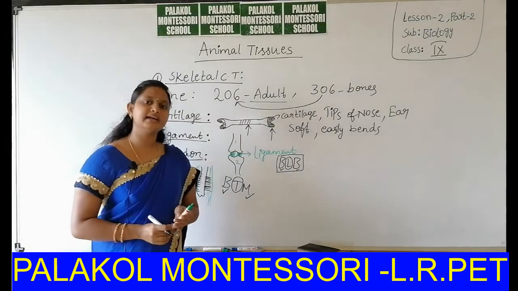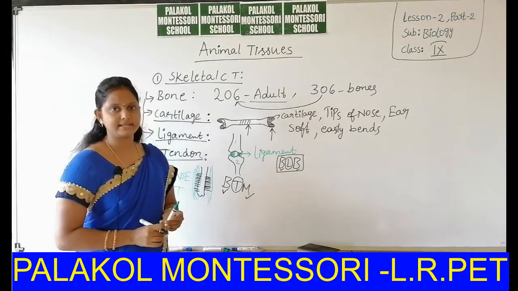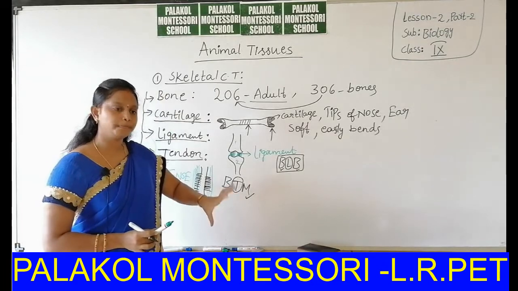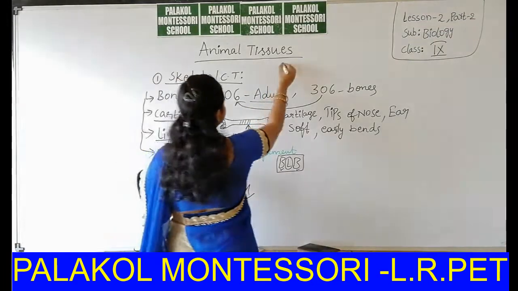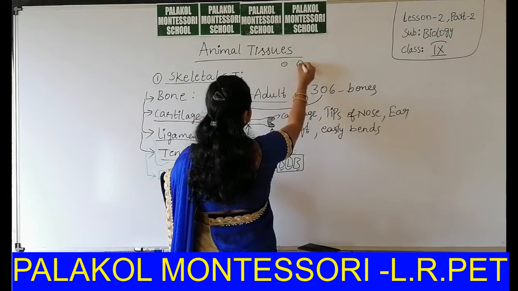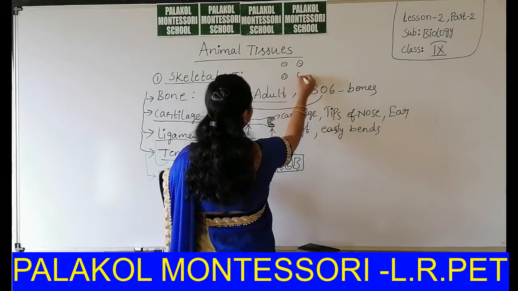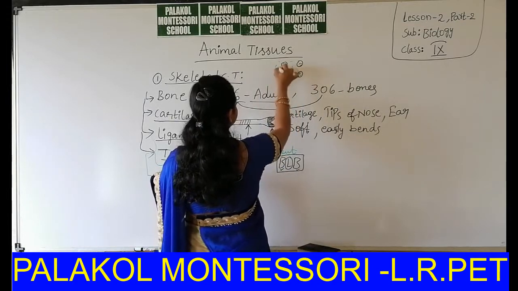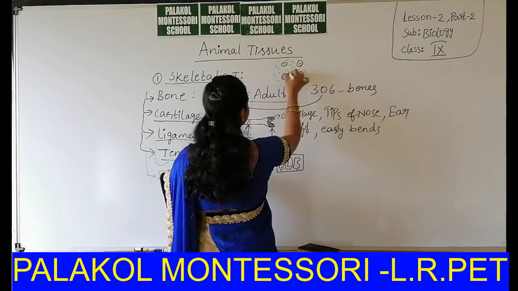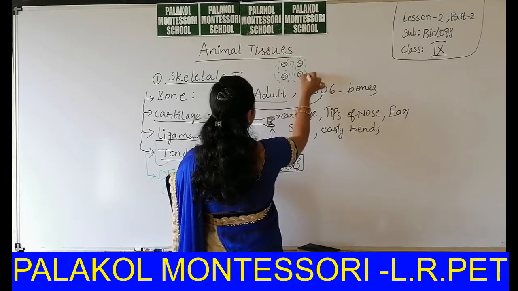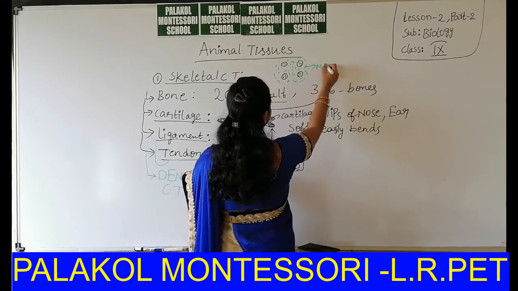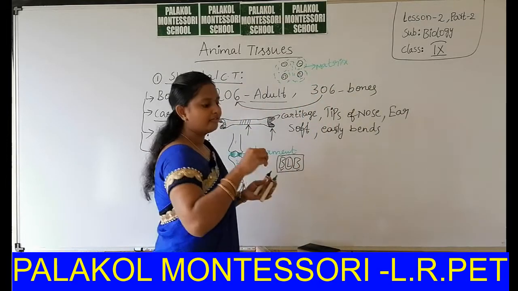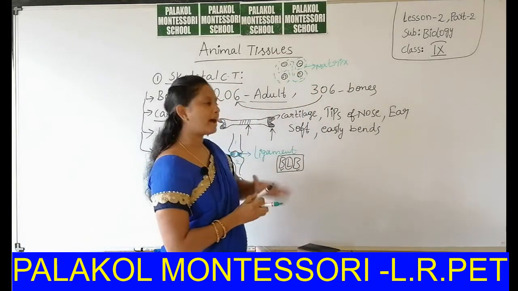I already said that tissue is made up of cells, but in the case of connective tissue, the cells are present in the matrix or fluid content. This is the matrix. That means the cells are freely floating in the matrix.